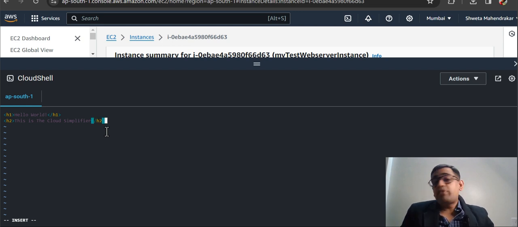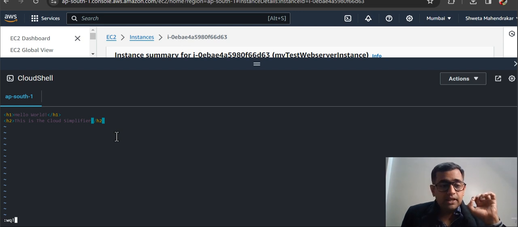Alright, so what we have done here is I've said hello world, this is the cloud simplifier, which is my name. I call myself the cloud simplifier because I simplify the cloud, and that's the reason why I've put it here. Once we have done this, we need to press escape to get out of the insert mode. Then I say shift colon, wq!. These are the commands that we need to provide. W means write, Q means quit, and the exclamation mark means force.